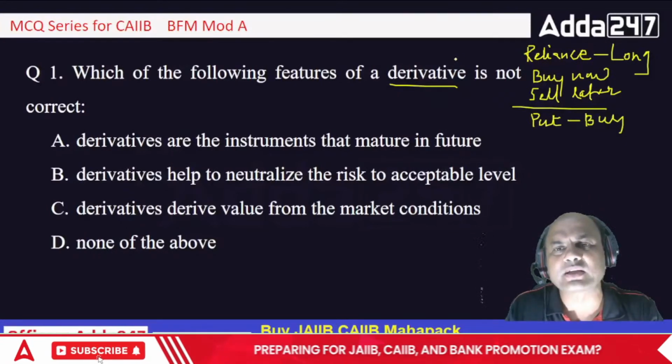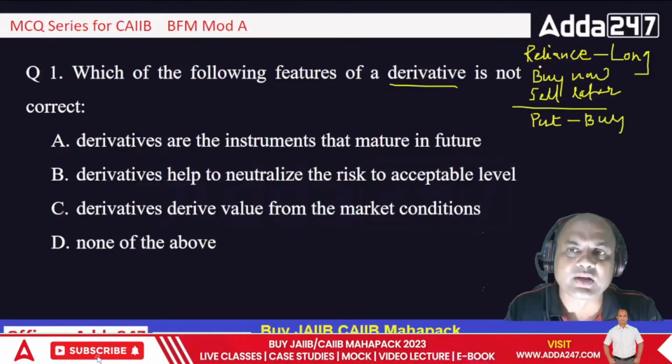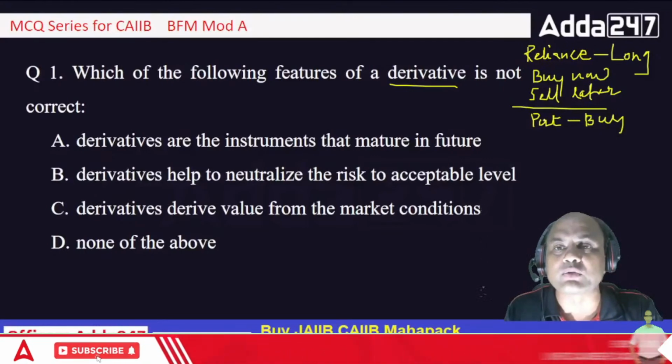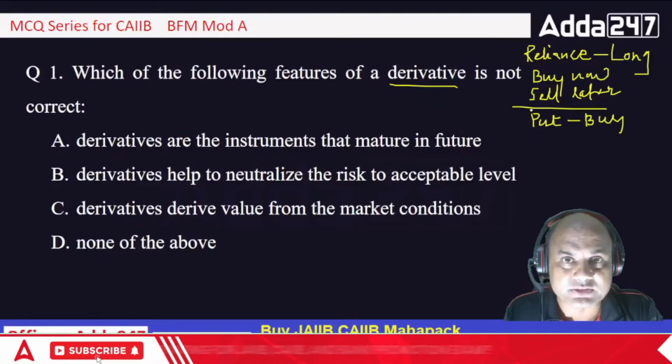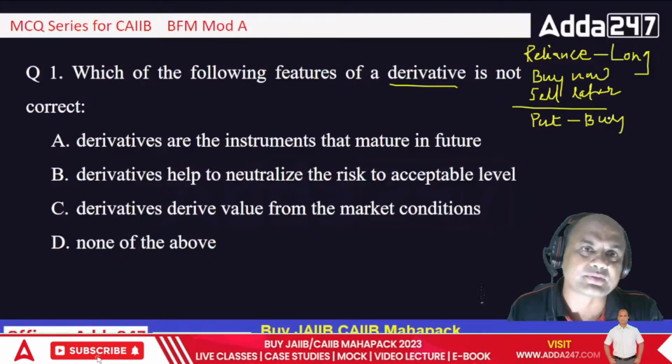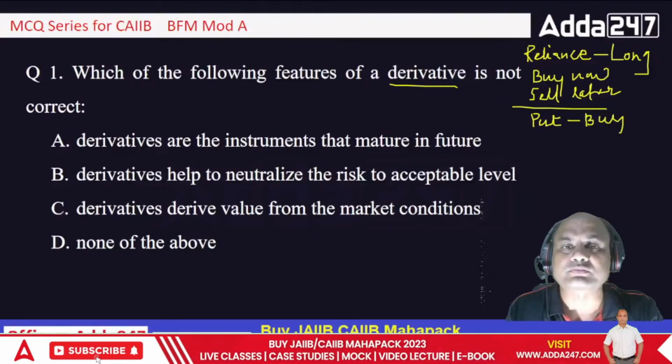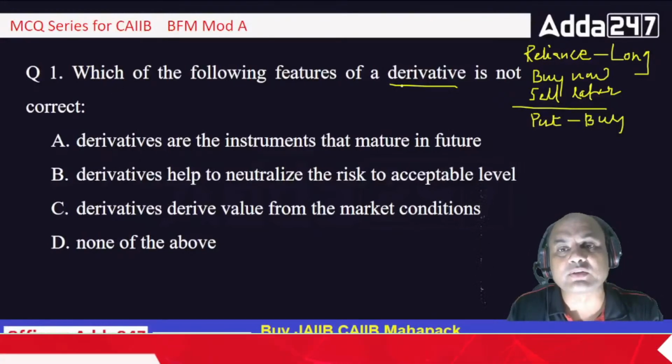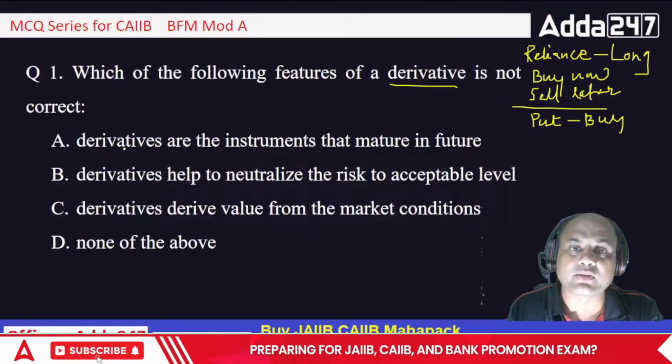Derivative is basically used for hedging. If Reliance goes down, I'll be in a loss. To cover up that loss, I'll buy this put option. So, which of the following features of a derivative is not correct? Derivatives are instruments that mature in future.